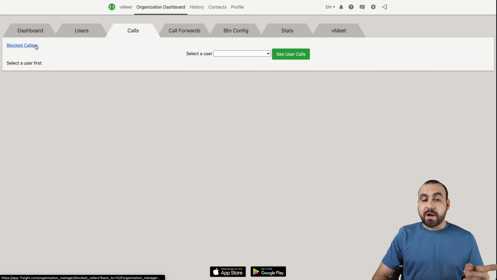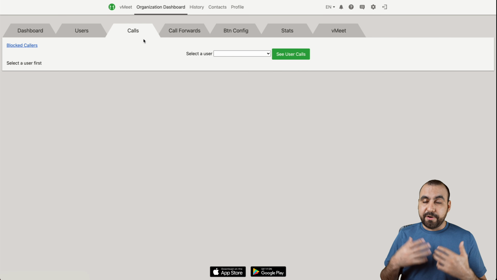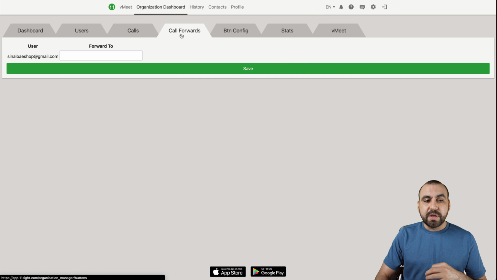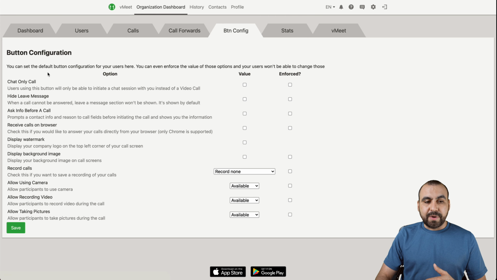Oh, by the way, you can block callers if they're annoying or if they're rude or something like that. If you need to block them, that's possible also. If you need to forward the calls, right here, you set them to who you want to forward them to. The configuration right here. So for example, the chat only call, hide leave message, ask info before a call. In the settings will be right here.